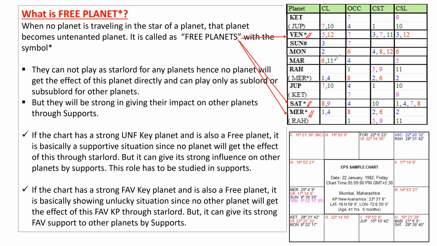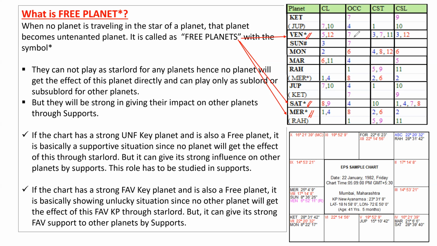It means, suppose Venus is a good planet for the marriage prospects. For example, 2 and 12 are there, 5, 7, 3, 7, 11, 3 cuspal sublord. They are all favorable groupings of significations. So they are all good planets with self-signification, Venus for the marriage. But it is a free planet.